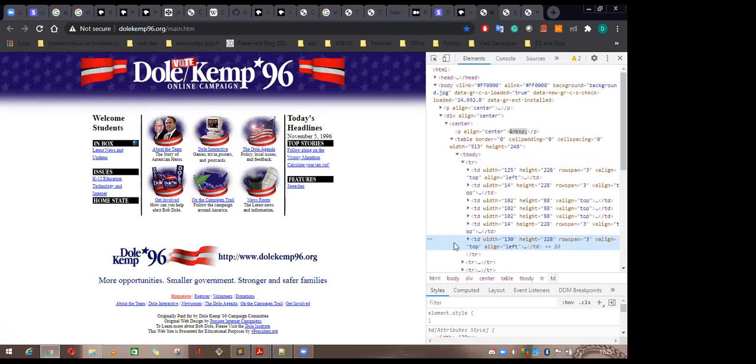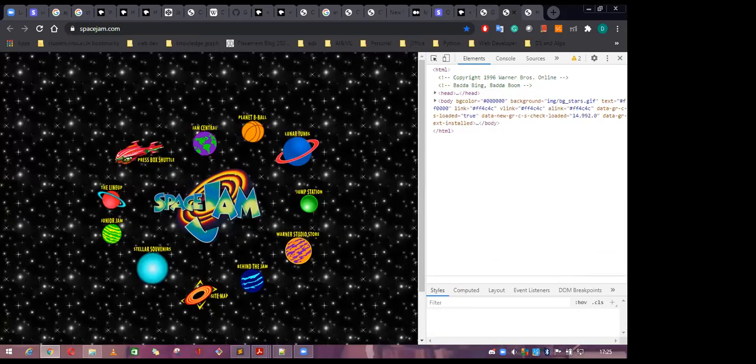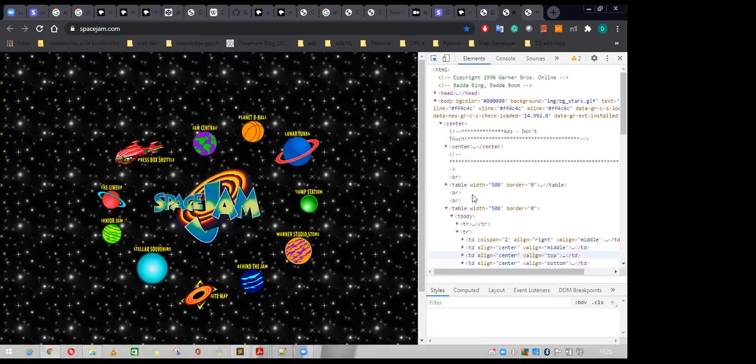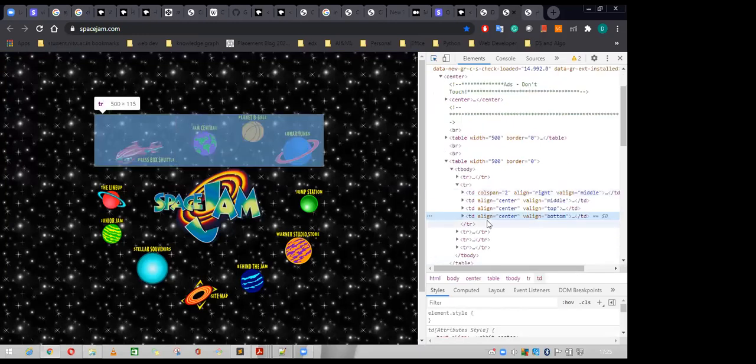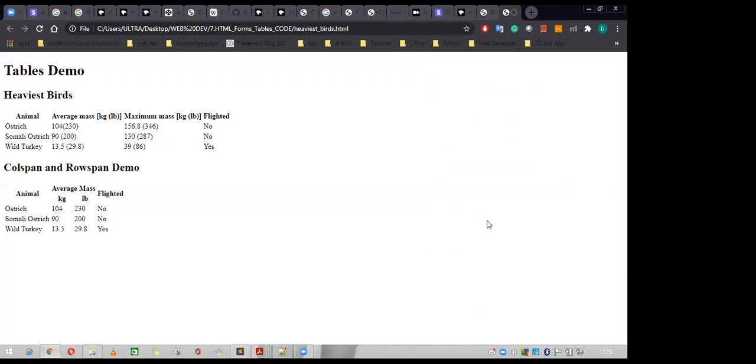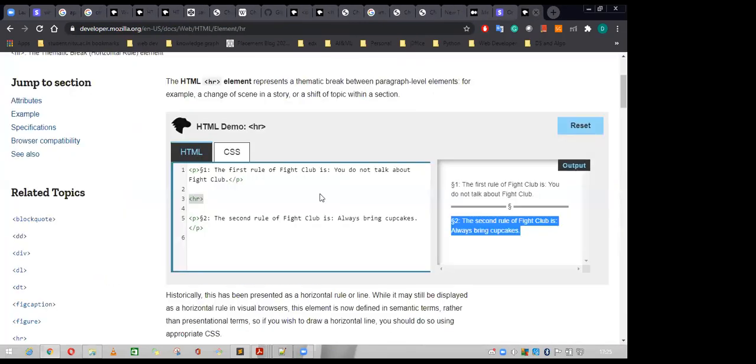When CSS was not very advanced, they were using the table to store items in this manner. If you inspect this one, you can see TR, TD, all the things here. Close this section. Now the table is completed.